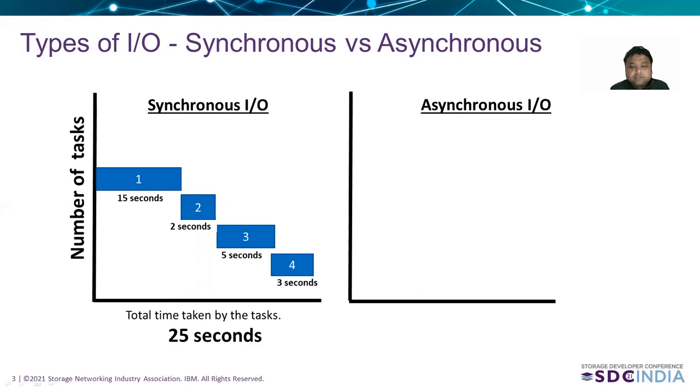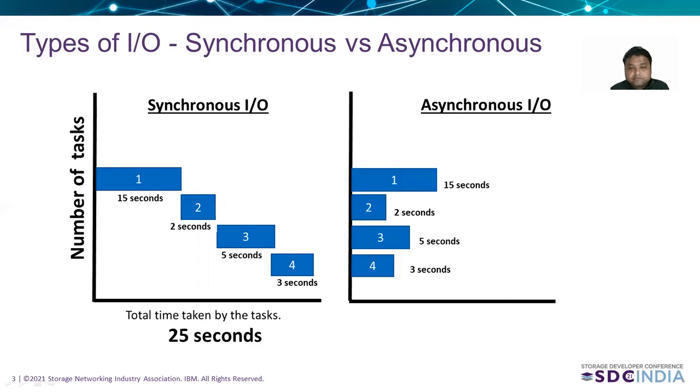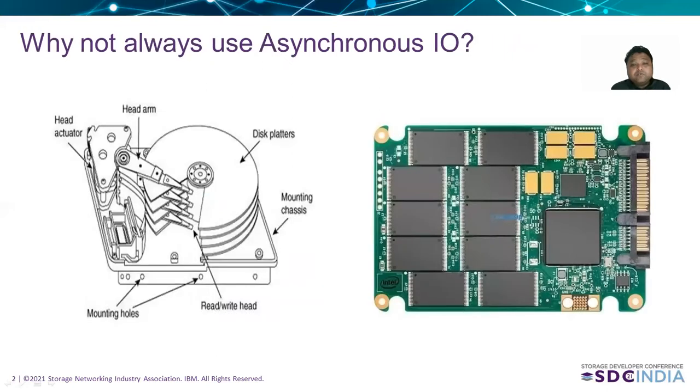For asynchronous I/O, we could have issued all of them together. And the time taken for asynchronous I/O cumulatively would be the time taken for the largest I/O, which is 15 seconds. Now, this can be perceived as a big improvement. So sometimes we think, why don't we always use asynchronous I/O? If asynchronous I/O is so much better for performance, why not use it all the time?